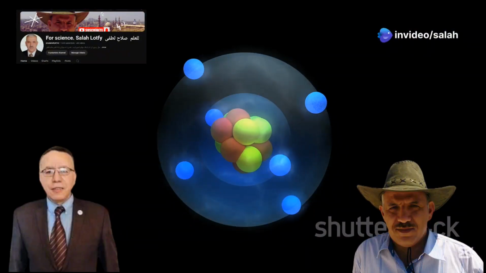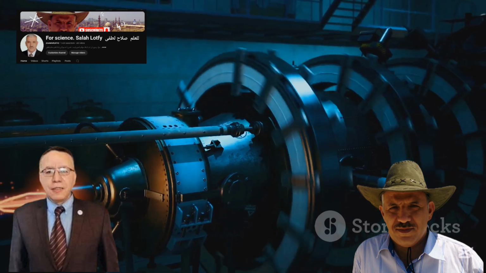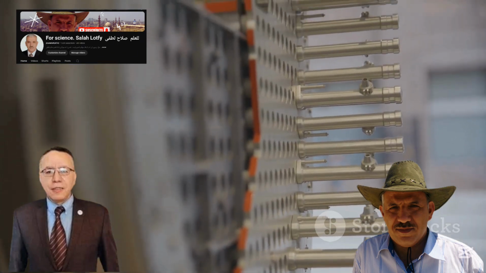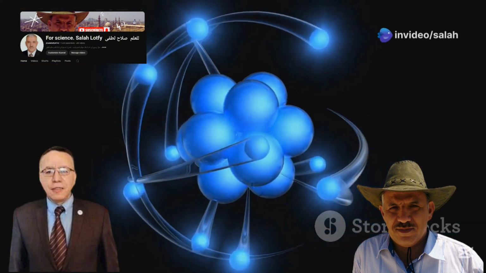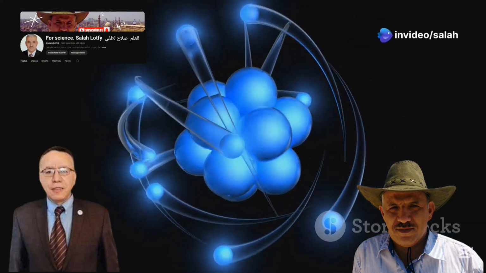Atoms are the building blocks of matter. They are incredibly small, yet they contain immense amounts of energy. This energy is stored within the atom's nucleus, where protons and neutrons reside. Nuclear reactions involve changes in the nucleus, leading to the release or absorption of energy.